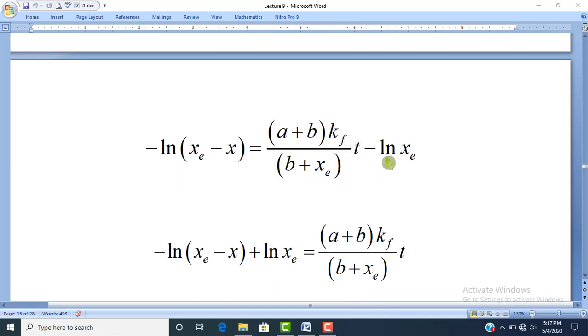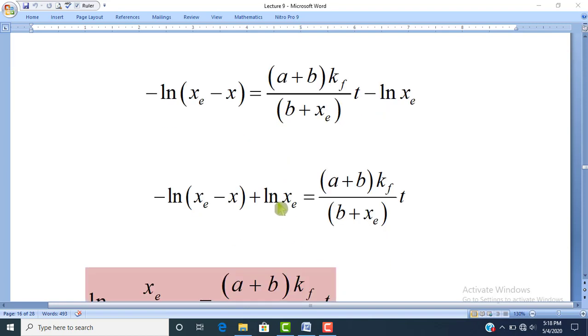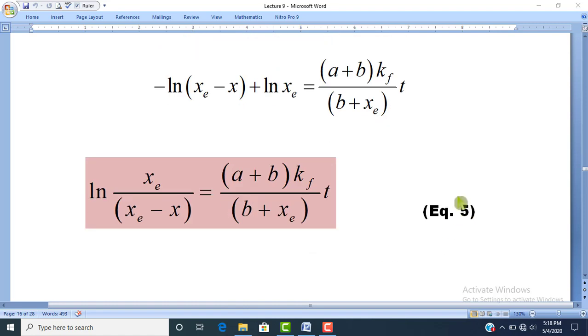So when we put this value, it was negative. If we put this negative value on the other side of this equation, it will become positive. So we will rearrange this equation as following: minus log natural into xe minus x plus log natural xe is equal to a plus b kf divided by b plus xe into t. Dear students, according to rules of logarithm, we can write log natural xe divided by xe minus x is equal to a plus b divided by b plus xe into kf into t. So it is equation number 5.